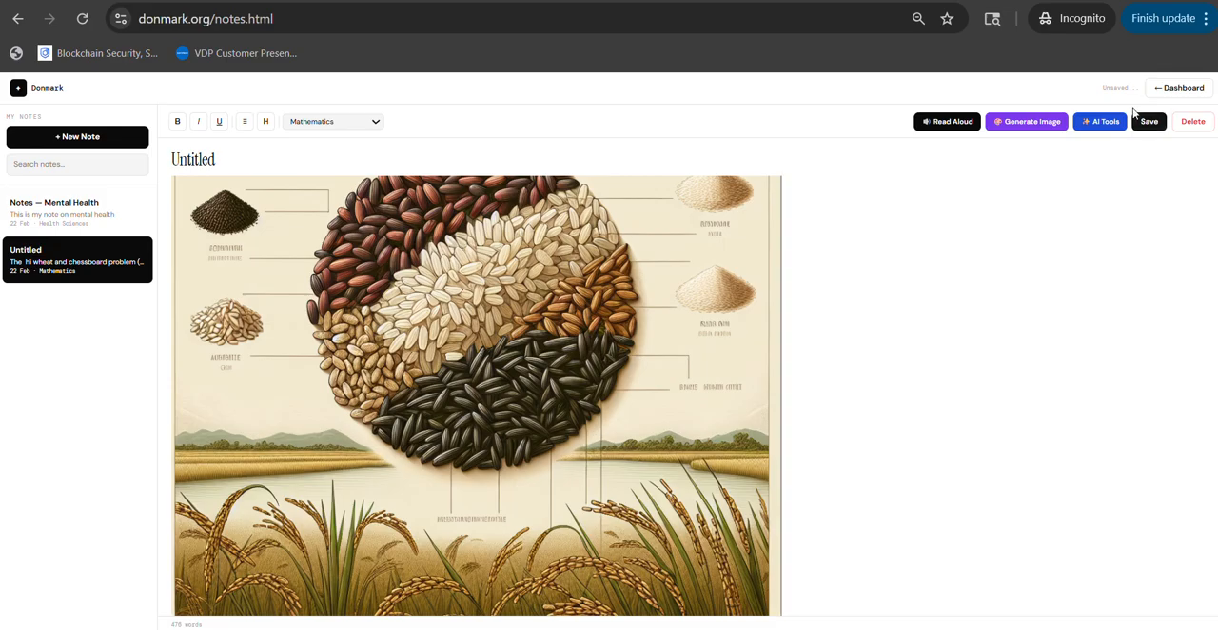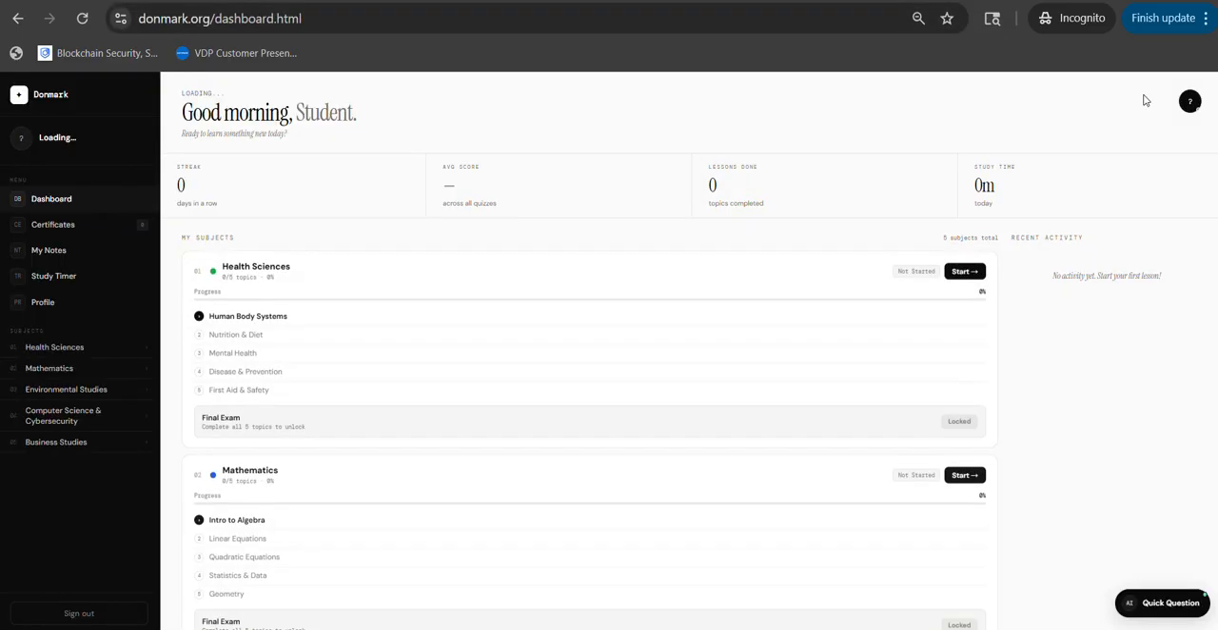You are also able to delete it and save it. Now I'm going to be saving it. Now it's saved. I'm going to be going back to the dashboard.